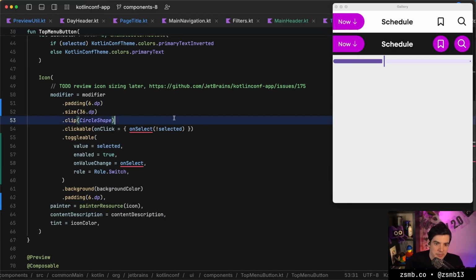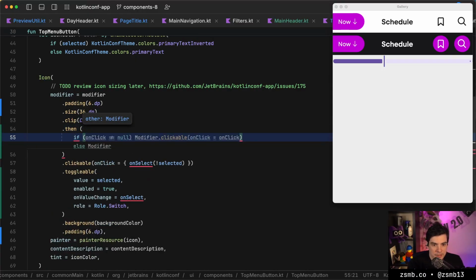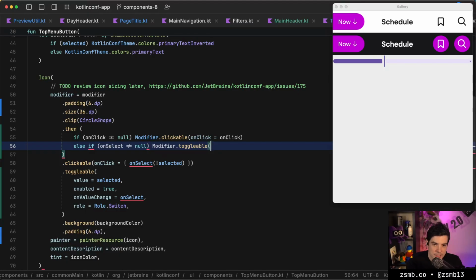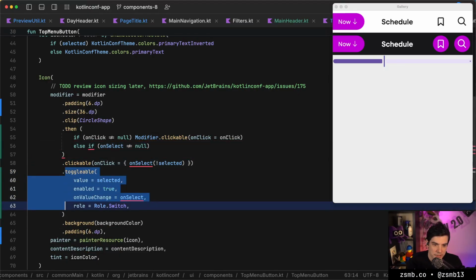But for now, I'm gonna implement the thing that I've just said. So we'll do a modifier chain here, and then if onClick is not null, then clickable. Else, if onSelect is not null, then we're adding the toggleable modifier.